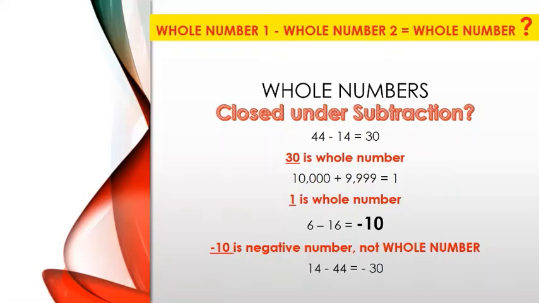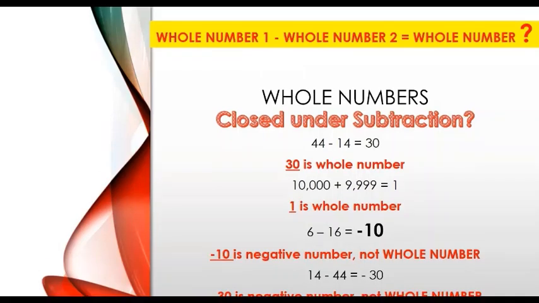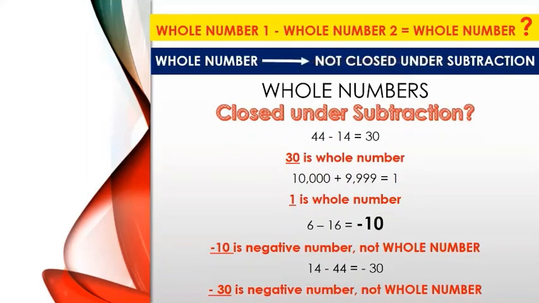Similarly, if we subtract 44 from 14, we will get a negative number. And minus 30 is a negative number, not a whole number. Hence, we will deem this operation invalid, as the results are not whole numbers. So we can say that whole numbers are not closed under subtraction.